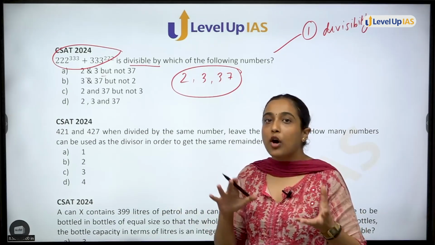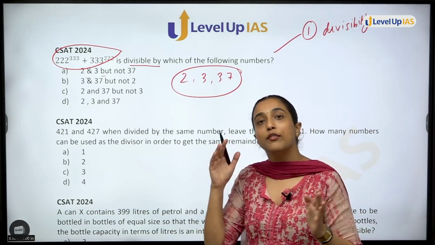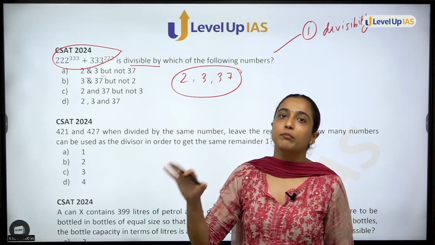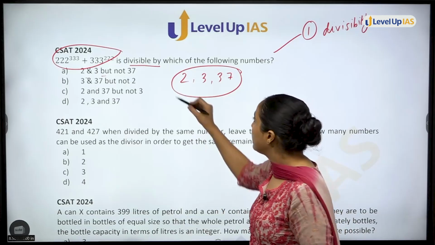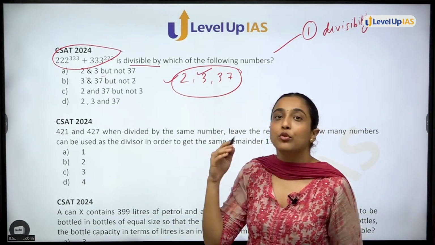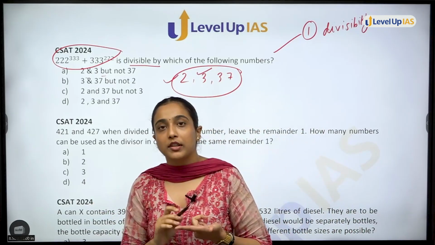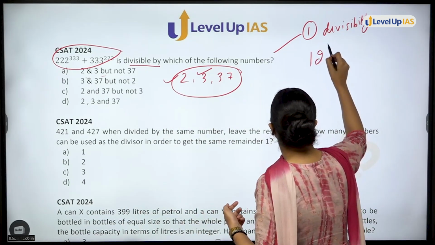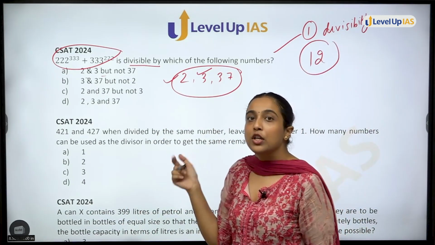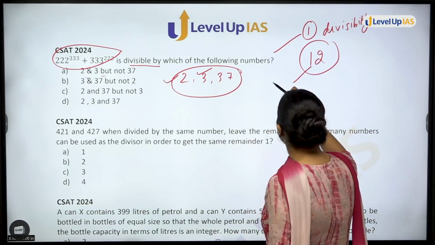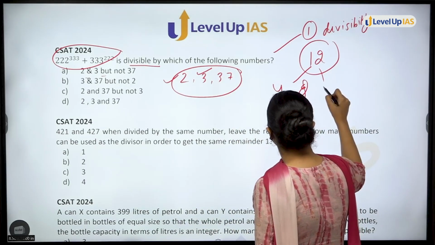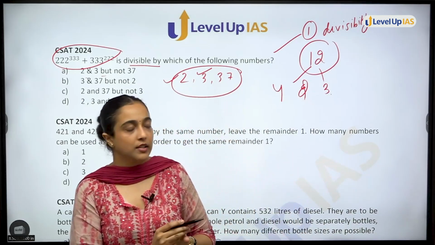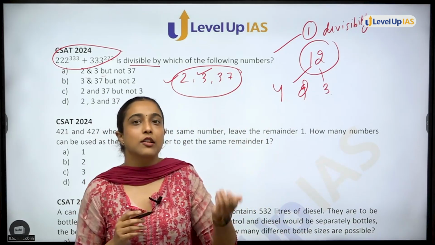Although it is not possible for us to know divisibility of all the numbers till 100,000, some basic numbers you should know. 2, 3, numbers up to 9 you should know. Then composite numbers, how to find divisibility of a composite number. For example, if I say whether a number is divisible by 12, you have to check that the number should be divisible by 4 and the number should be divisible by 3. This is how you check divisibility for composite numbers. So these are the basic things that you should know.